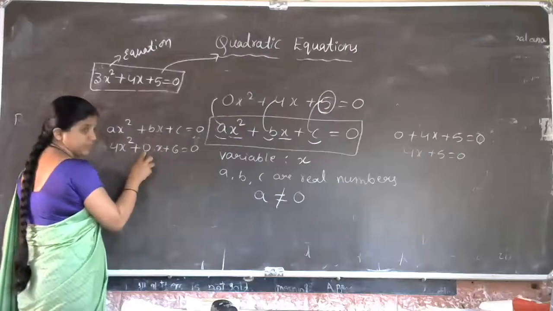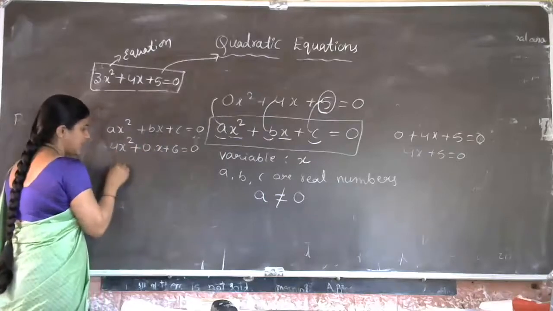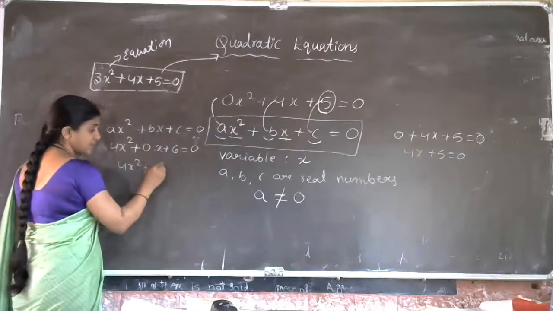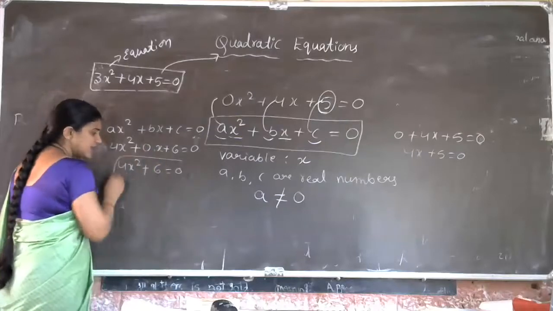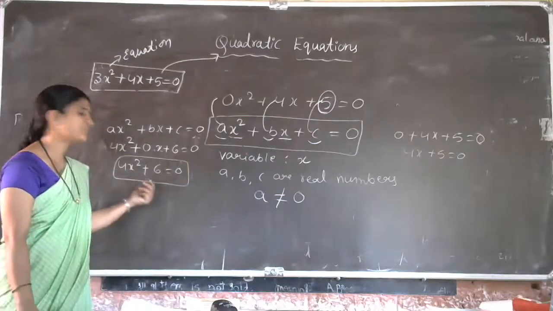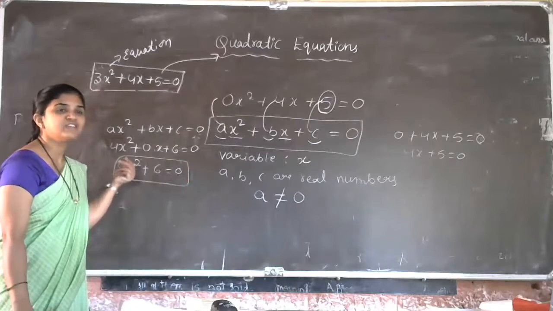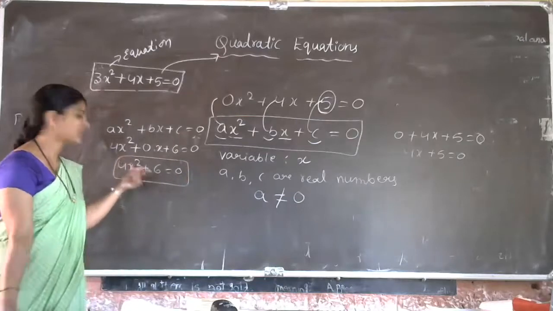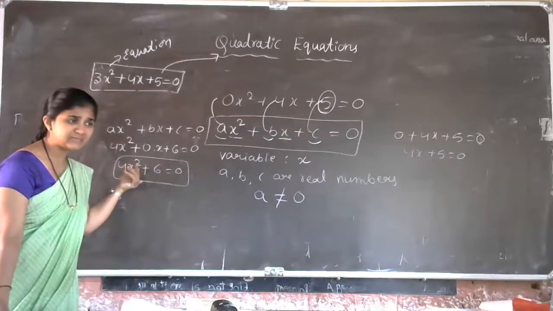In place of b if we take 0, what happens actually? 4x square plus 0 into x is 0 only, plus 6 is equal to 0. Is it a quadratic equation or not? Yes, of course, this is a quadratic equation because the equation has the variable power 2. That's it.